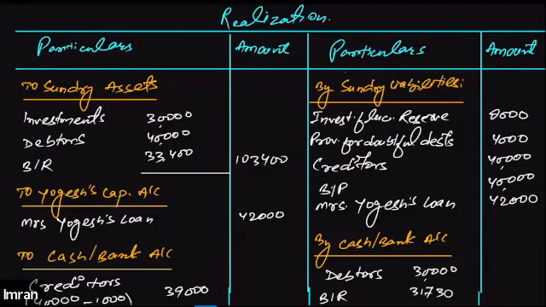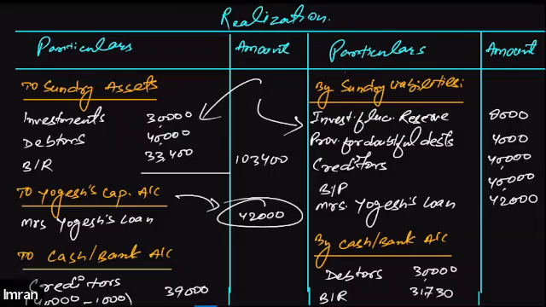Anyways, let me show you the solution of this question. See, this is how we will prepare the realization account. I'm sure all of you did it in the same way. First of all, we will be transferring all the assets on the debit side. These are all the assets that we need to transfer to the debit side of the realization account. Then we will transfer all the liabilities on the credit side. After that, it says in the question that Yogesh will be taking over his wife's loan. So we transfer the entire amount into Yogesh's personal account. That means Yogesh's account will be debited by 42,000.